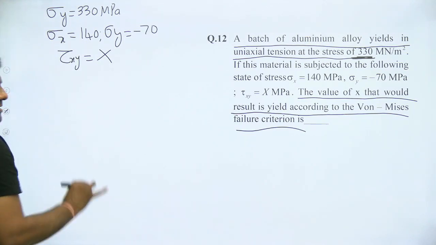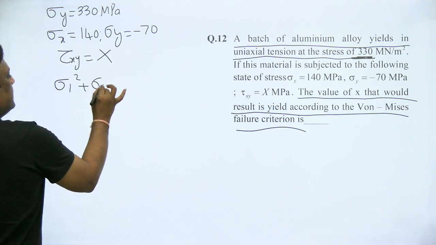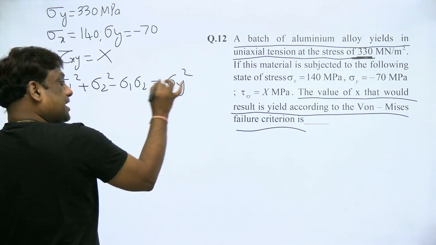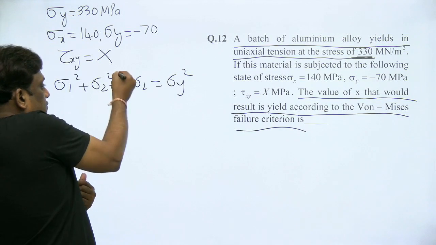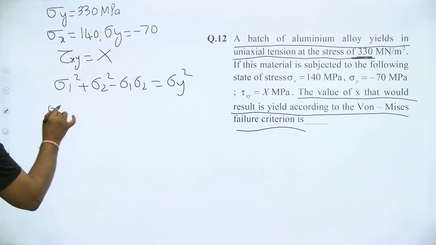So according to von Mises theory, you know very well, sigma 1 square plus sigma 2 square minus sigma 1 sigma 2, for yielding it should be equal. If you do not want yielding, under root of this working should be less than this. Okay. So first calculate sigma 1.